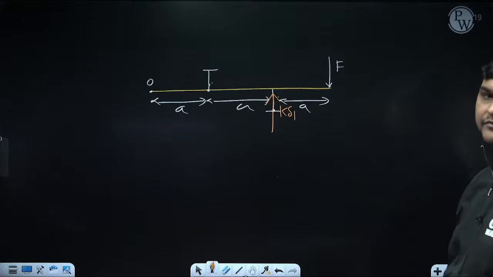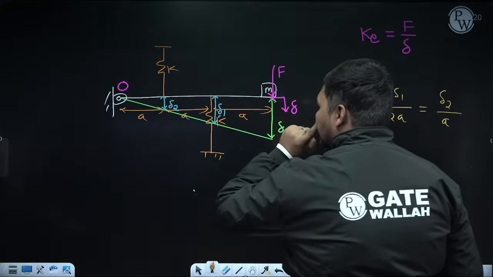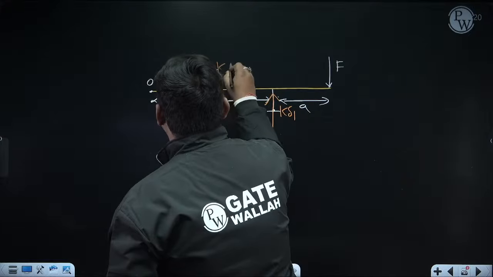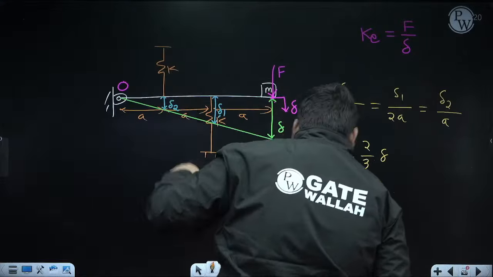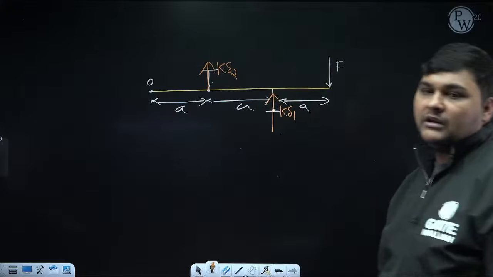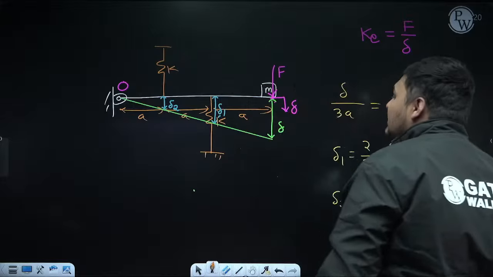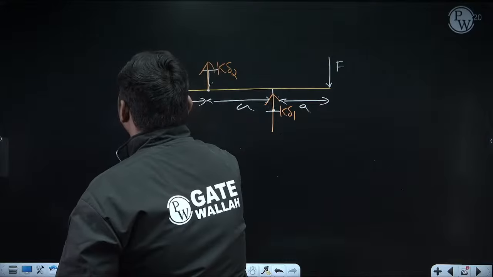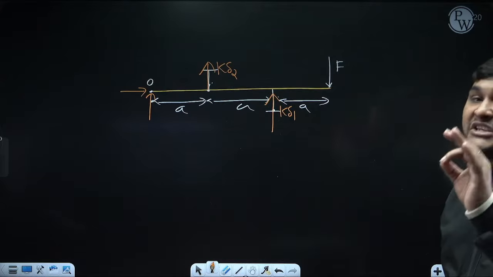Very simple. Okay. Similarly, what about spring force here? Stiffness of this spring is K. Its displacement is delta 2. So, spring force will be K delta 2. It will be opposite to delta 2. Again, you can see delta 2 is downward, so it will act in upward direction. Very simple. Clear? Now, at O, the rod is hinged, and we know at hinge support reaction forces always come. So, suppose the force reaction of hinge support is like this. Okay. But don't bother about the reaction which is coming at hinge support.